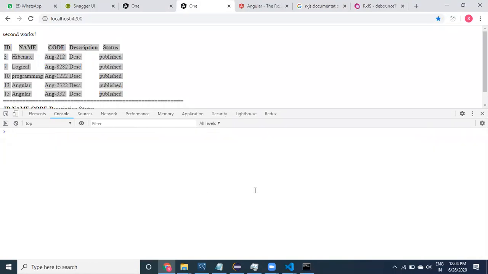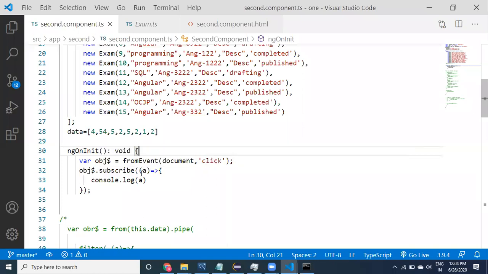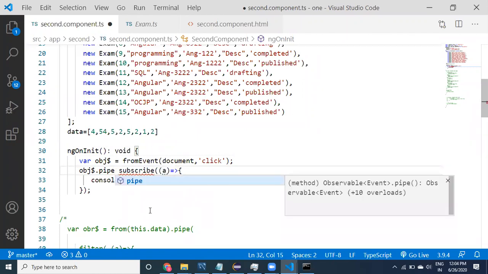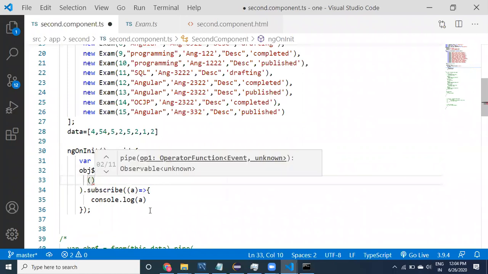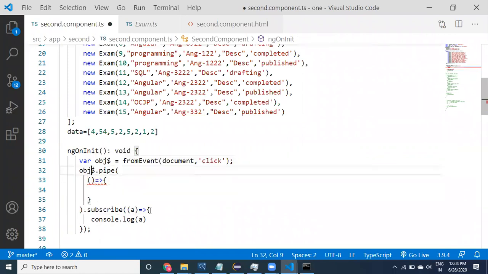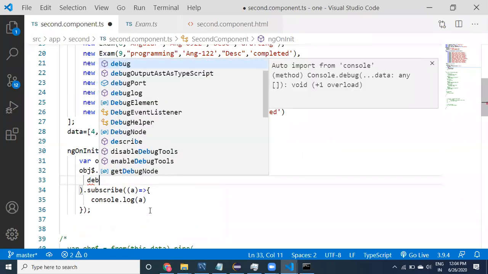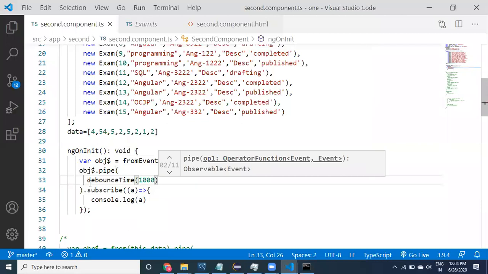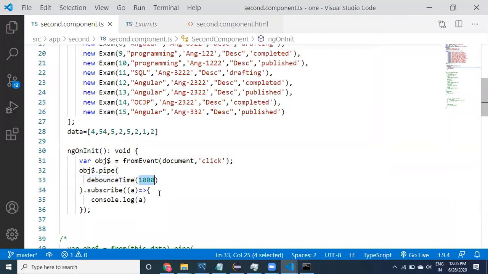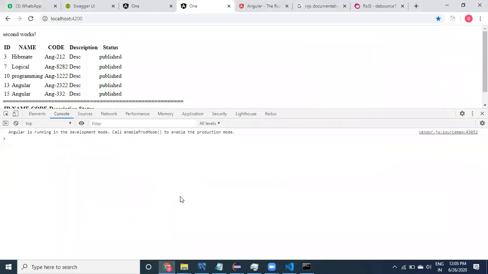Now remove this and come here. Now I'm going to provide debounce. For this I'm going to apply pipe, debounceTime 1000. Whenever you say debounce time is 1000, it means I'm providing 1 second. If I provide 1 second of debounce time, how it is going to work, you can see this.